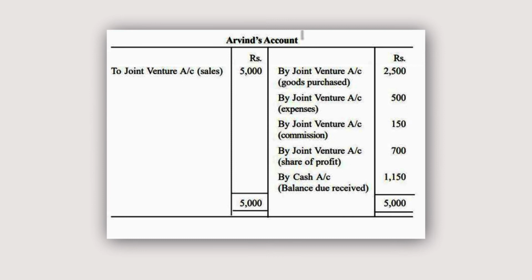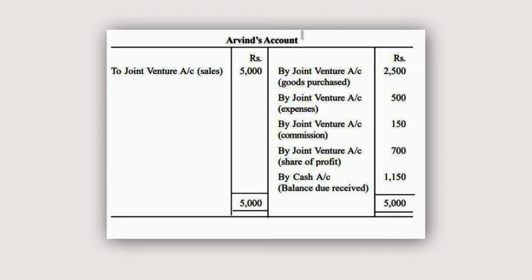Arvind account. So Arvind has made the sales of rupees 5,000. The journal entry was Arvind account debit to joint venture. So to joint venture 5,000. Total is 5,000. Here by joint venture goods purchase. So the amount of goods purchased by Arvind, the entry would be joint venture account debit to Arvind. So by joint venture 2,500.